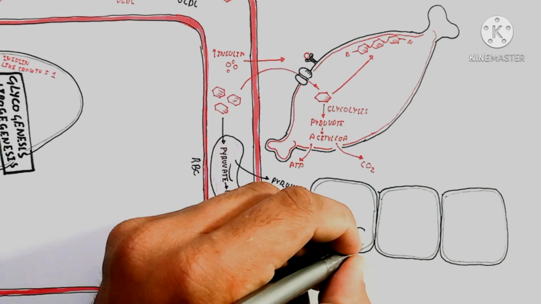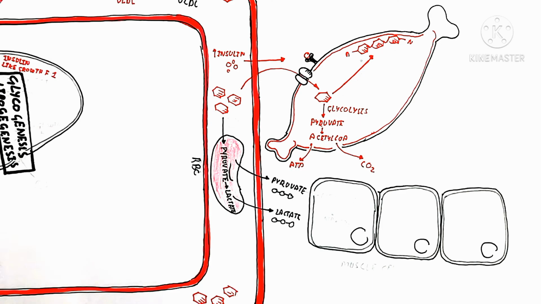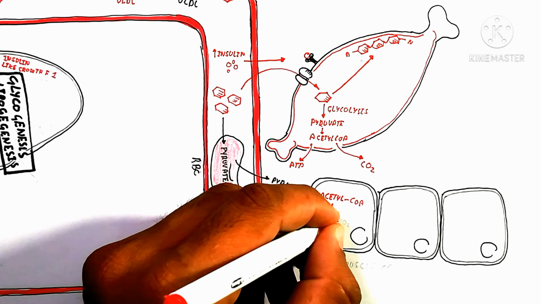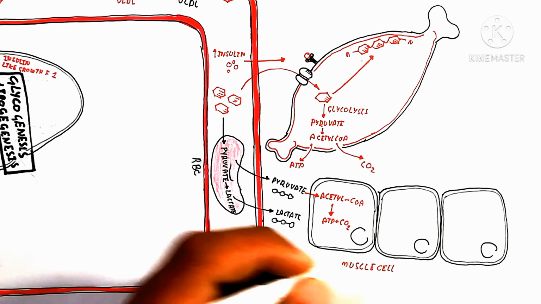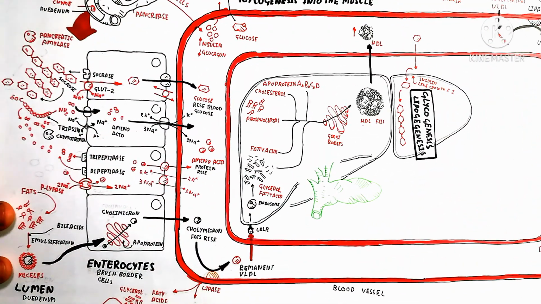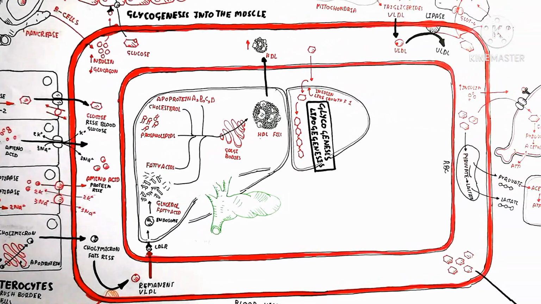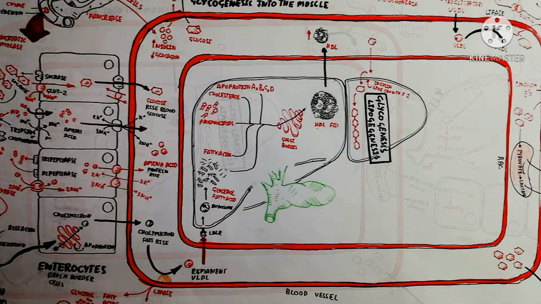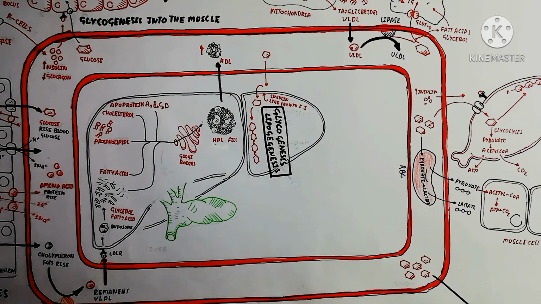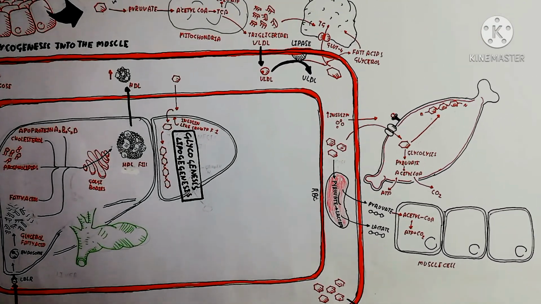So here the acetyl CoA will be formed, and the RBC releases the pyruvate into the muscle cell or other cells. All of this is related to the fed state. Here the RBC will produce pyruvate and convert it into lactate, and the lactate and pyruvate also go into the muscle cell, or are used as energy, which is basically just glycolysis in the RBC.